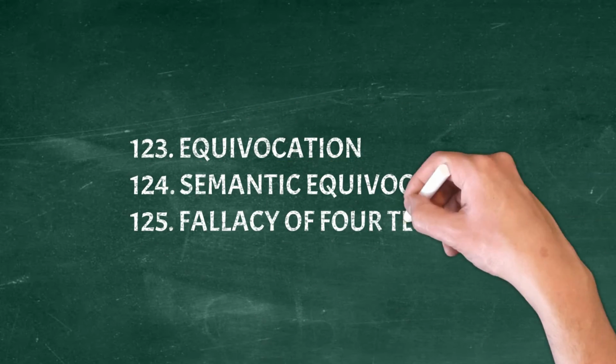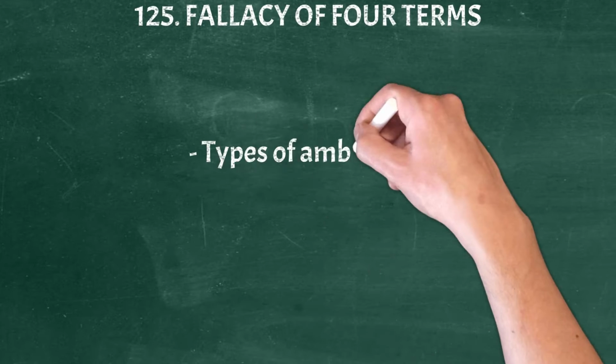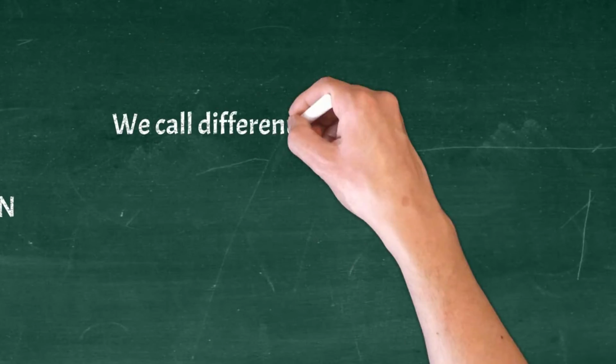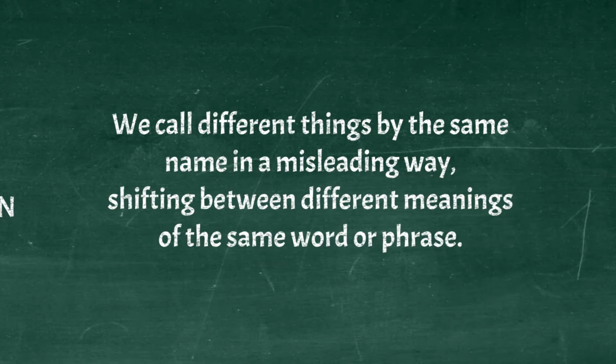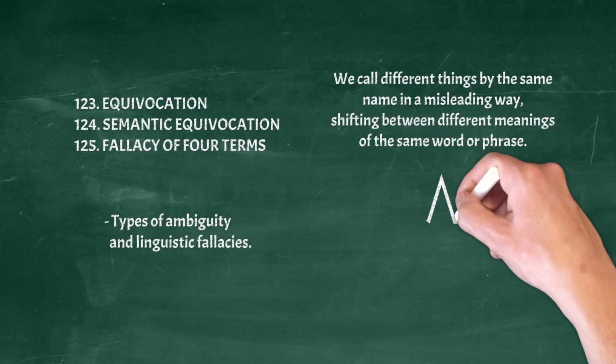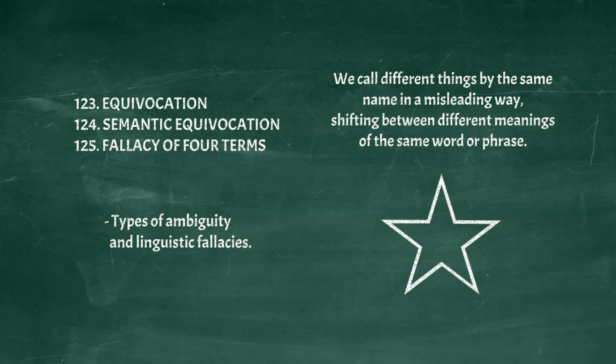Equivocation, semantic equivocation, fallacy of four terms. Types of ambiguity, and linguistic fallacies. We call different things by the same name in a misleading way, shifting between different meanings of the same word or phrase in the same argument. Example: A star lasts billions of years. Keith Richards is a star, he will last billions of years.